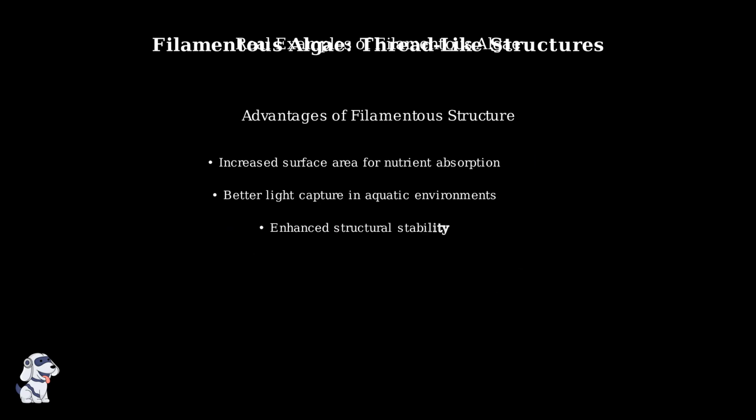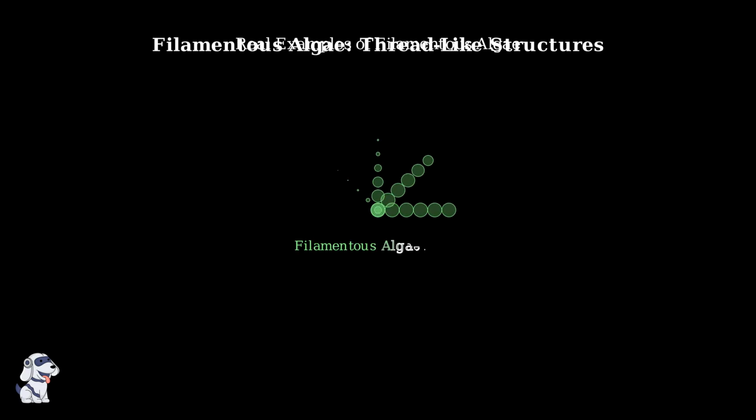The filamentous structure provides several key advantages. The thread-like form increases surface area for better nutrient absorption, improves light capture in water, provides structural stability, and allows efficient sharing of resources between connected cells. This microscopic view shows the intricate network that filamentous algae can create. These thread-like structures interweave to form complex mats and colonies, demonstrating how simple cell-to-cell connections can create sophisticated biological architectures.